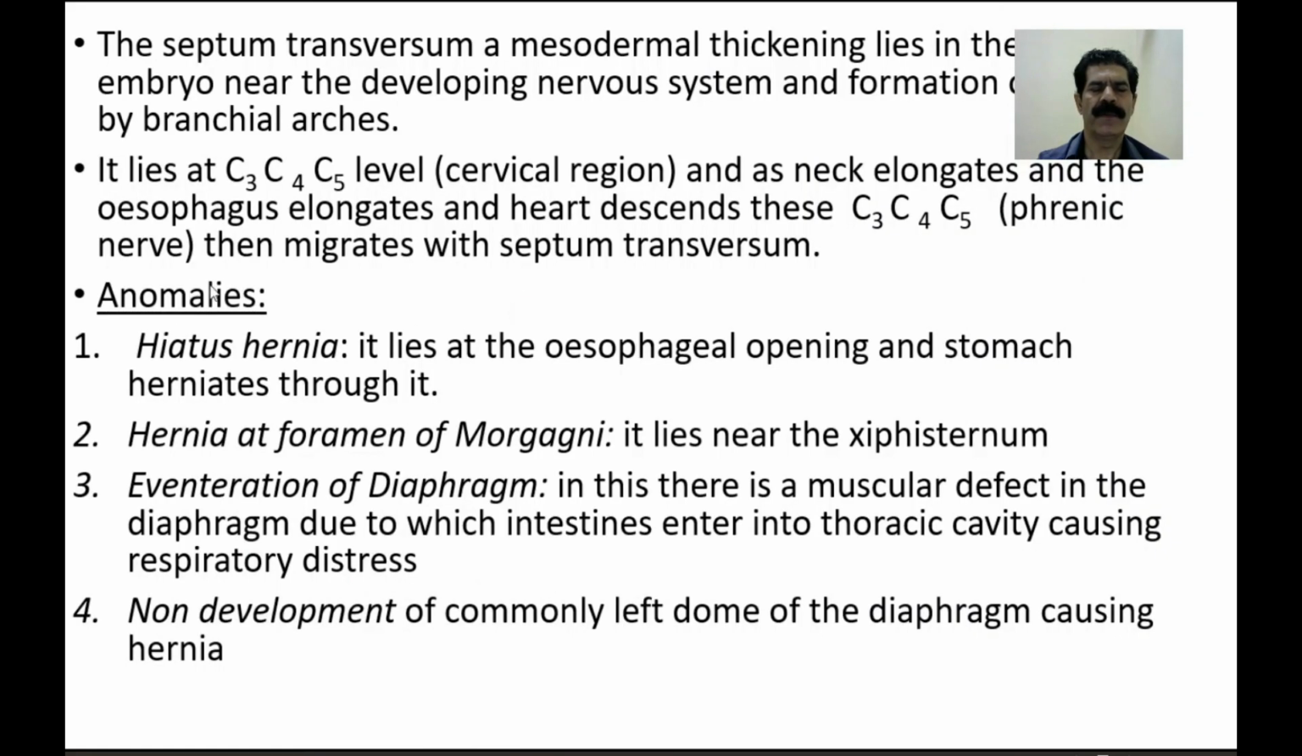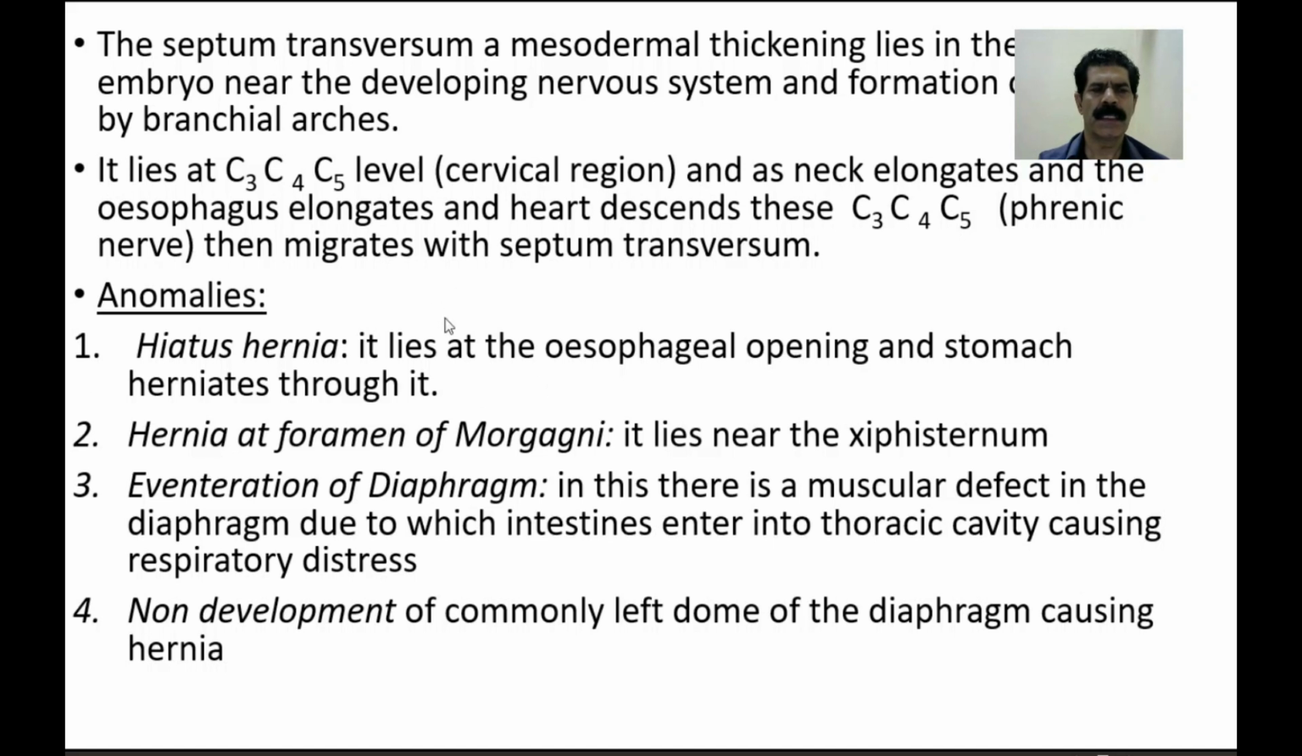Now we'll go into the various anomalies related to the diaphragm, the developmental defects. So one is the hiatus hernia. As we know, it lies near the esophageal opening, and if developmentally this opening remains large in size, then the stomach comes into the thoracic cavity, and this is called the hiatus hernia. The stomach herniates into the thoracic cavity.